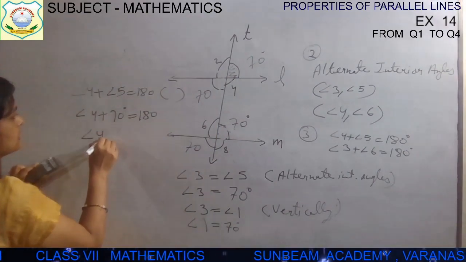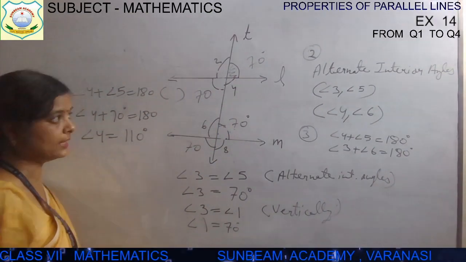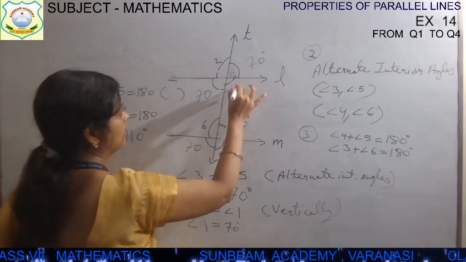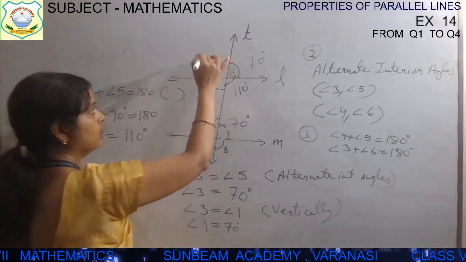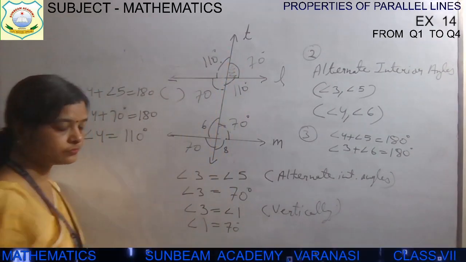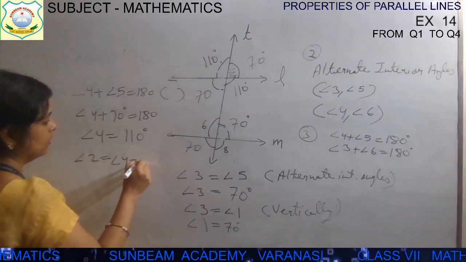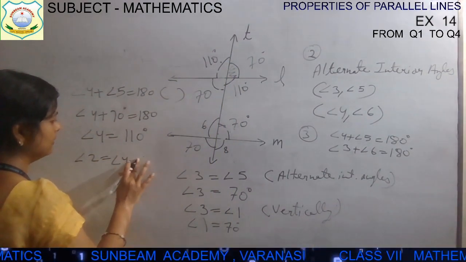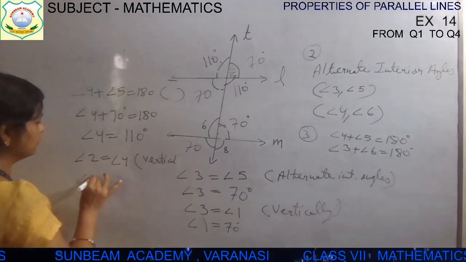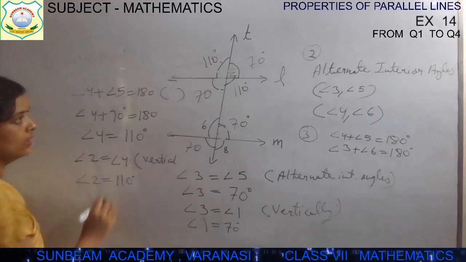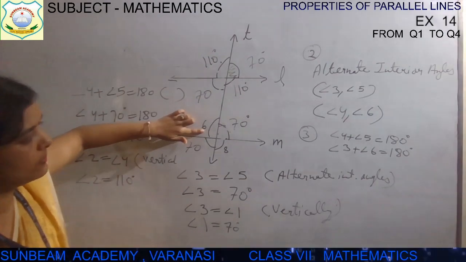So angle 4 is how much? Angle 4 is 110 degree. Now that angle 4 is 110, what will angle 2 be? 110. How? Angle 2 is equal to angle 4 and they are vertically opposite angles, so write that here. So angle 2 is 110. In the same way, if angle 2 is 110, then angle 6 will also be 110.